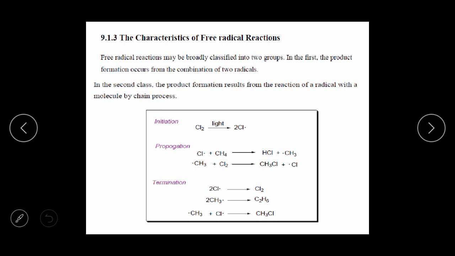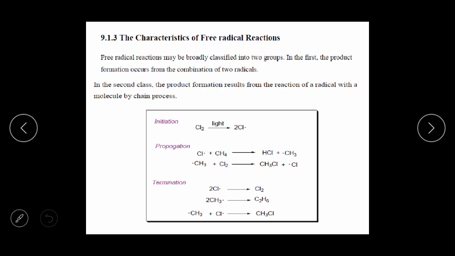Free radical reactions may be broadly classified into 2 groups. In the first, the product formation occurs from the combination of 2 radicals. In the second class, the product formation results from the reaction of a radical with a molecule by a chain process. After that, we see the first step, initiation. Always remember, free radical reactions occur in 3 steps: initiation, propagation and termination.